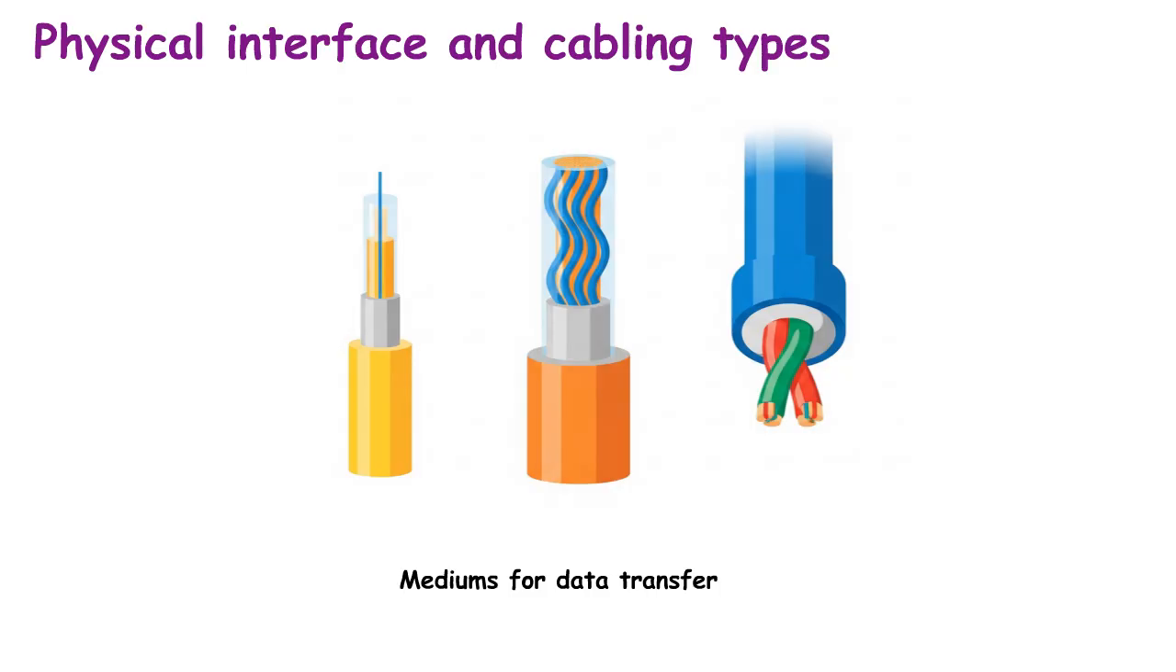Multimode fiber is like a subway system, fast over shorter routes, but less effective over long distances. Copper cabling is like local streets, affordable, common, and effective for short ranges.